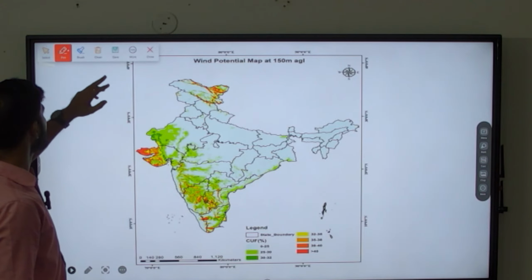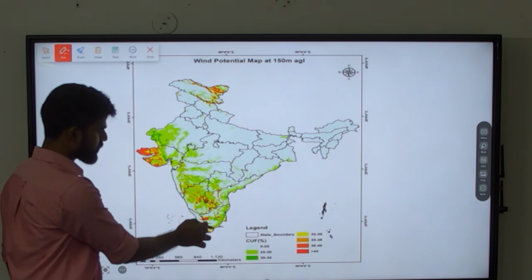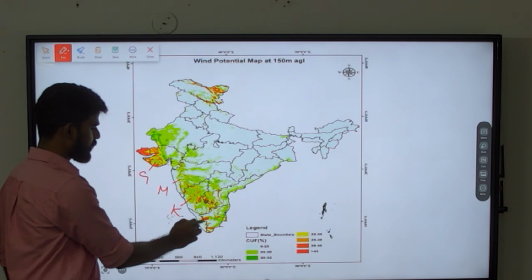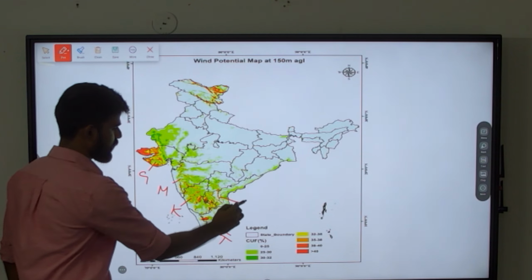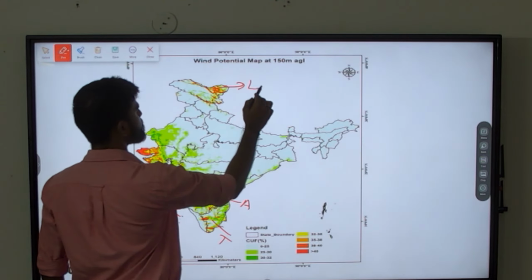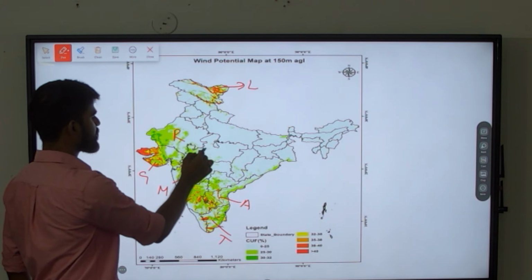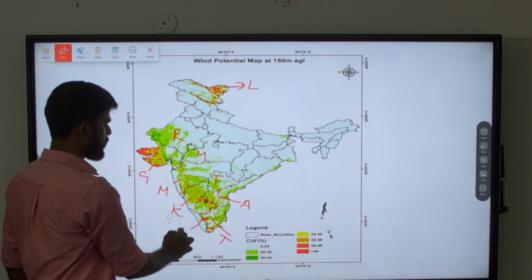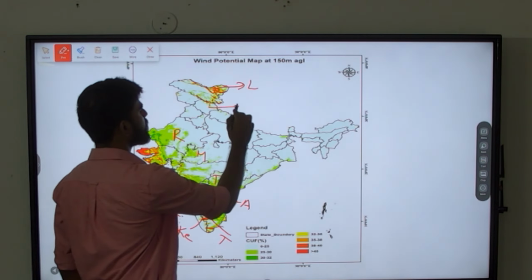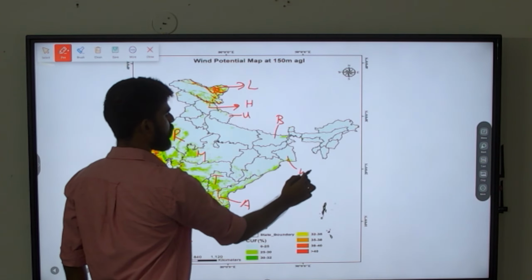So this is the Wind Atlas that has been released. See the red spots, wherever you find the red spots, those are the high potential areas: Gujarat, Maharashtra, Karnataka, Tamil Nadu and Andhra Pradesh. These are high potential areas. And we also have the Ladakh region. Other than that, we have scattered potential in Rajasthan, Madhya Pradesh, Telangana and Kerala. And we have medium potential in states like Himachal Pradesh, Uttarakhand, Bihar, West Bengal and Odisha.